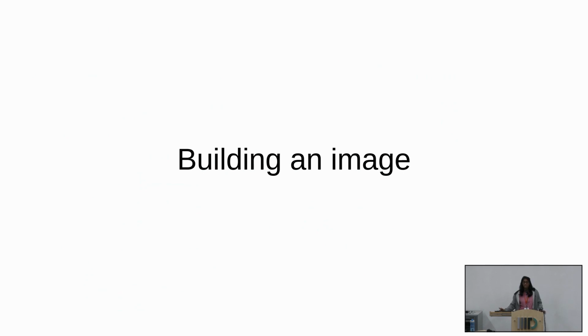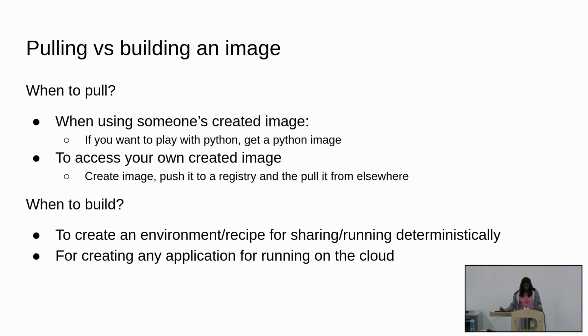Okay, so now that we have run a container by using someone else's image, let us build our own image and run our own container. Like I said, two options, you can either pull or build. When do we use what? When you want to just play around with something, you can just use someone's created image. For Python, you can just use the Python image.